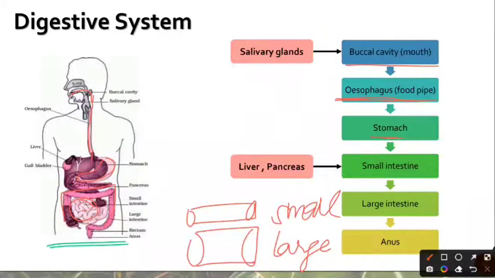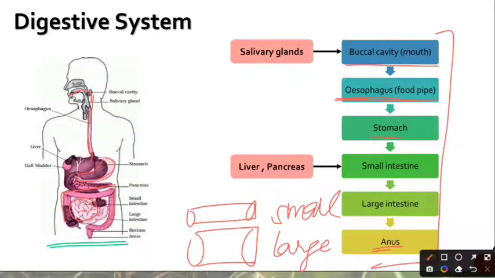Then the undigested food is passed out of the body with the help of the anus. Now this is the entire digestive tract. Basically, this is the entire path through which the food is going to pass. So the food is obviously in direct contact with all of these organs, because it is through these organs that the food actually passes.